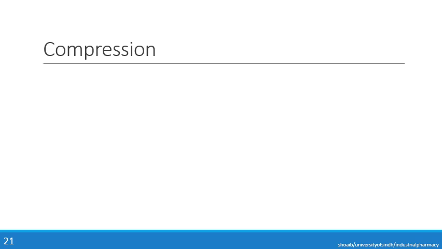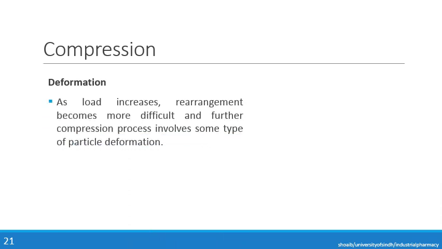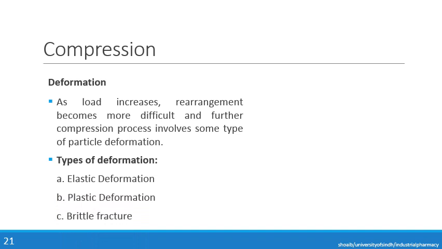Initially, when the load is increased, there is repacking of the particles. But as the load increases, rearrangement becomes more difficult and further compression involves some type of particle deformation. Now, the force applied is not utilized in the repacking of the particles, but actually causes the deformation of the structure of the particles. This deformation can be divided into three types: elastic deformation, plastic deformation, and brittle fracture.